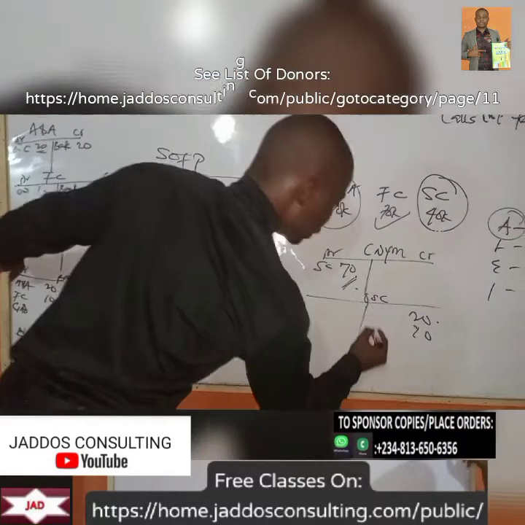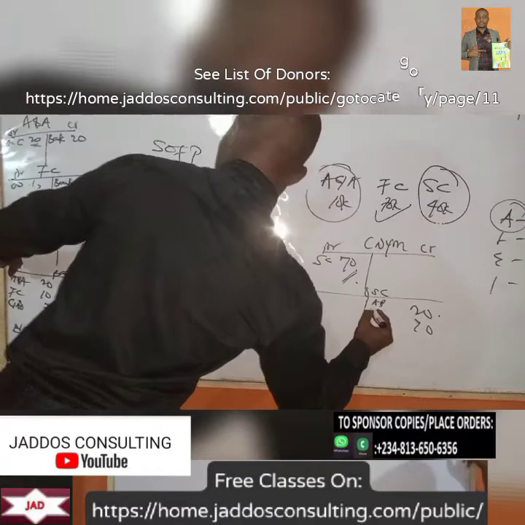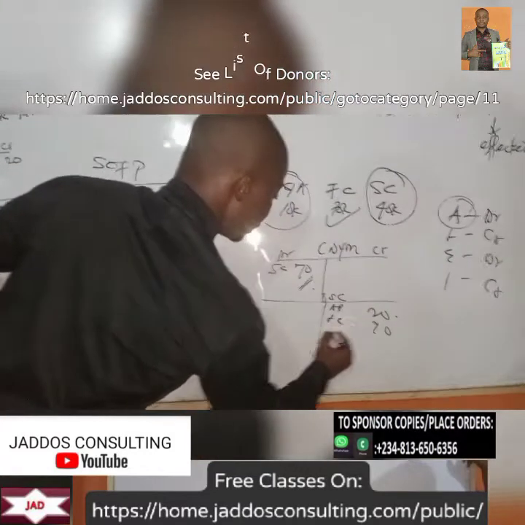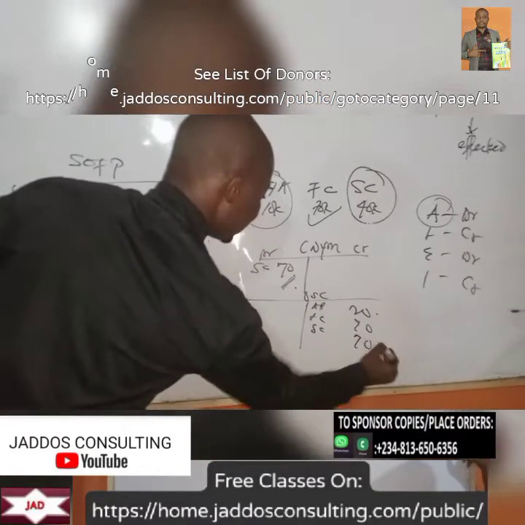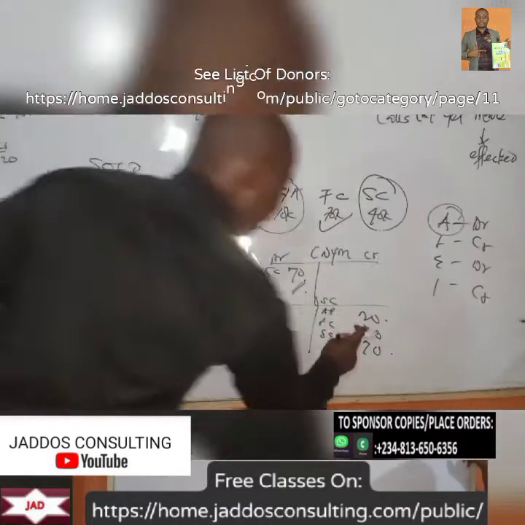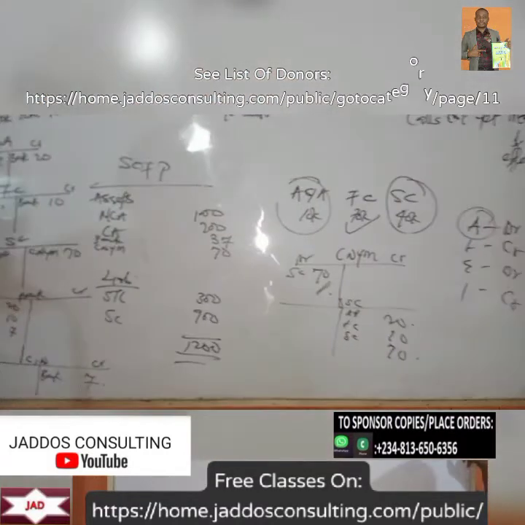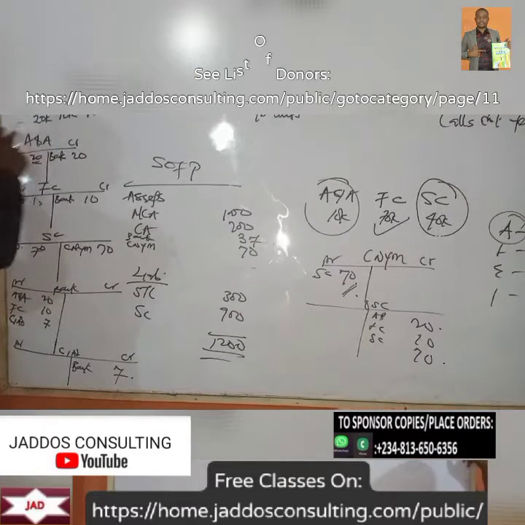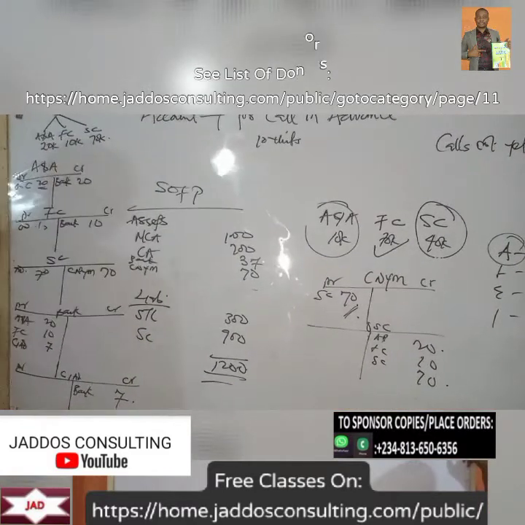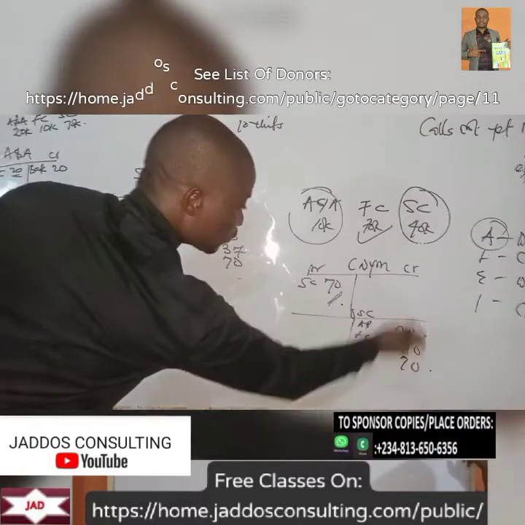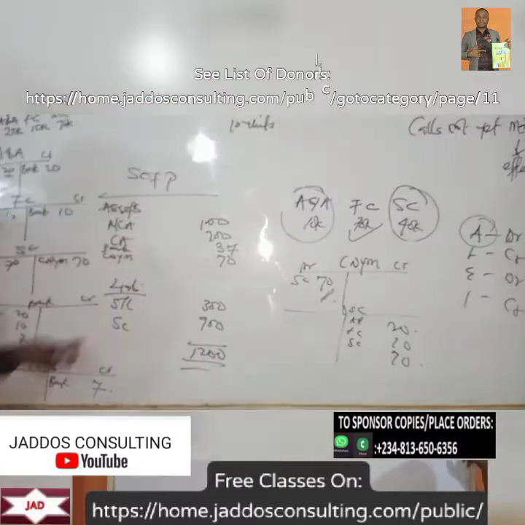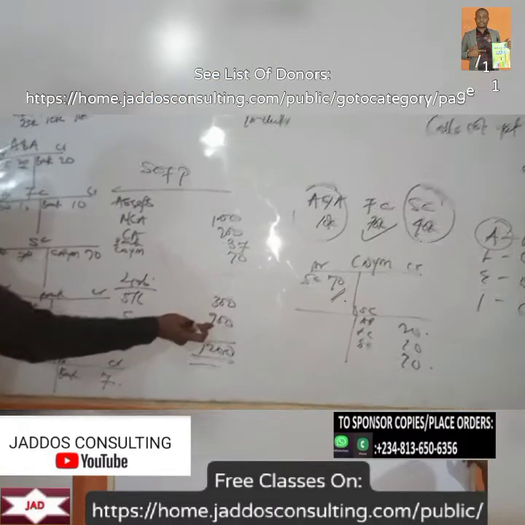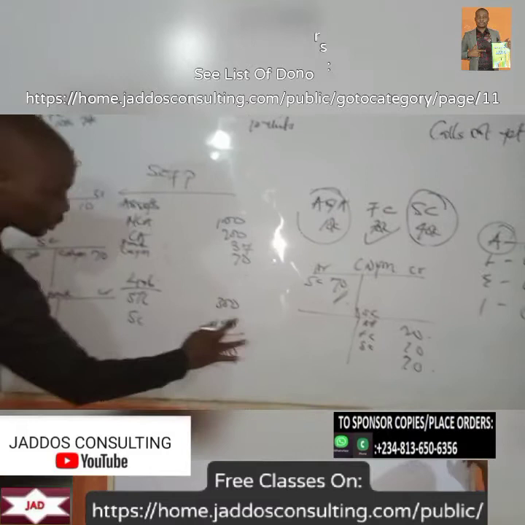Second call. This is application and allotment. This is first call. Second call is where we have 70 naira. Remember, this money, when you add it up, is at par though. So that means that our ordinary share capital, we have 100 naira here, and then that will increase from 900 naira to 1,000. This will be 1,000.